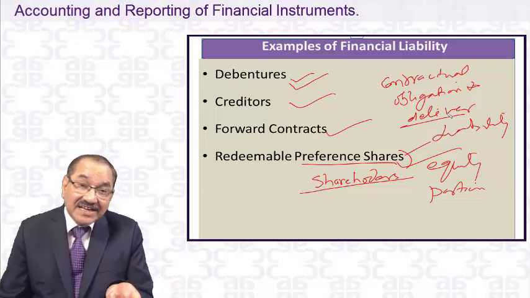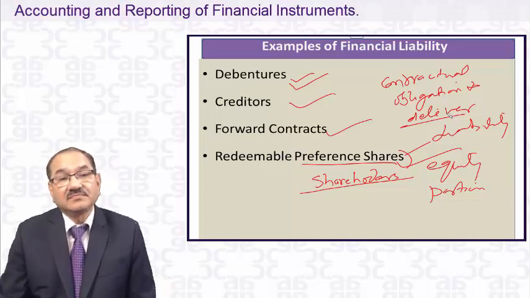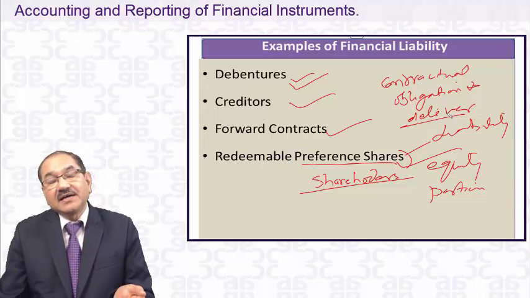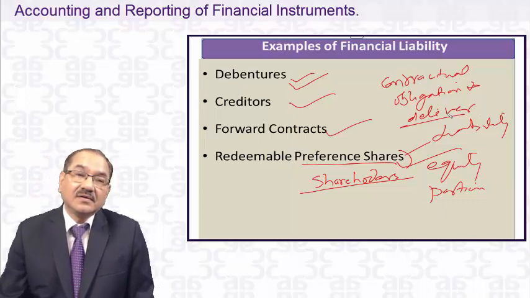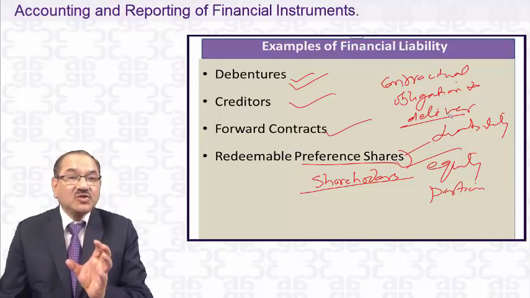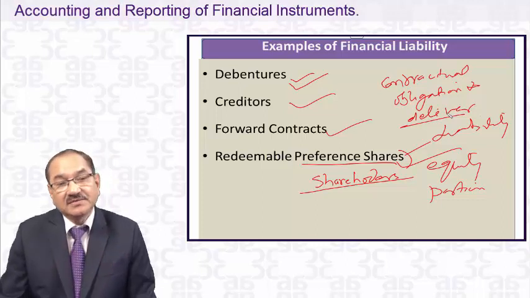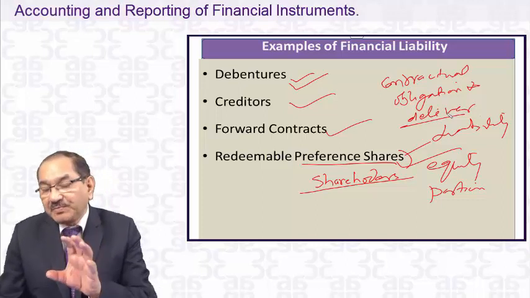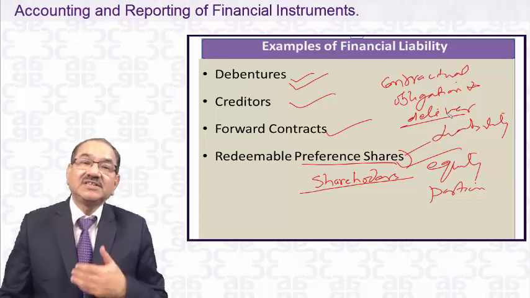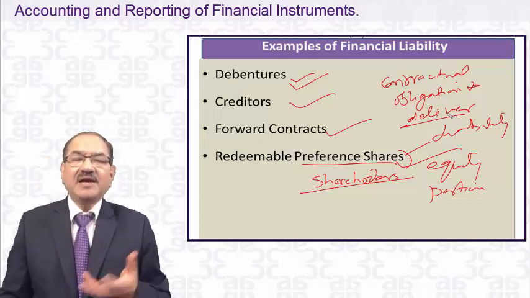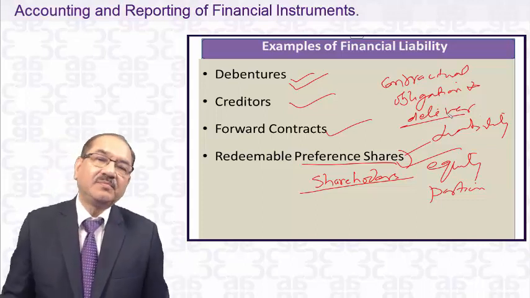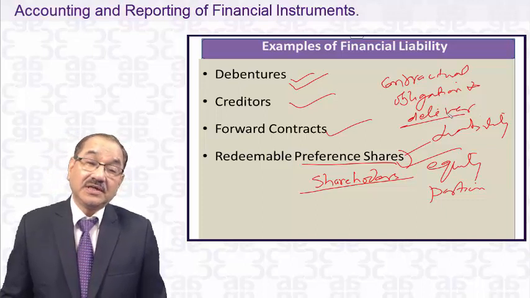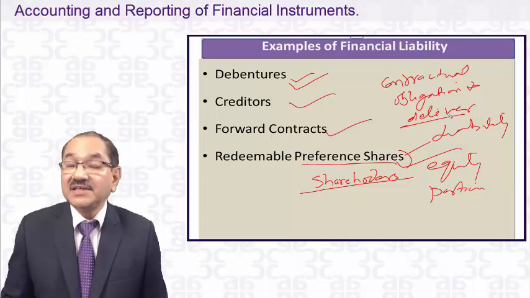But suppose the preference shares are irredeemable and they are redeemable only at the time of liquidation of the company, and the amount is also not sure, how much they will be paid. How much they will be paid will depend upon the time of liquidation, whatever amount is available to the company after paying the external creditors, then the preference shareholders will be paid. In that case, they are not redeemable.